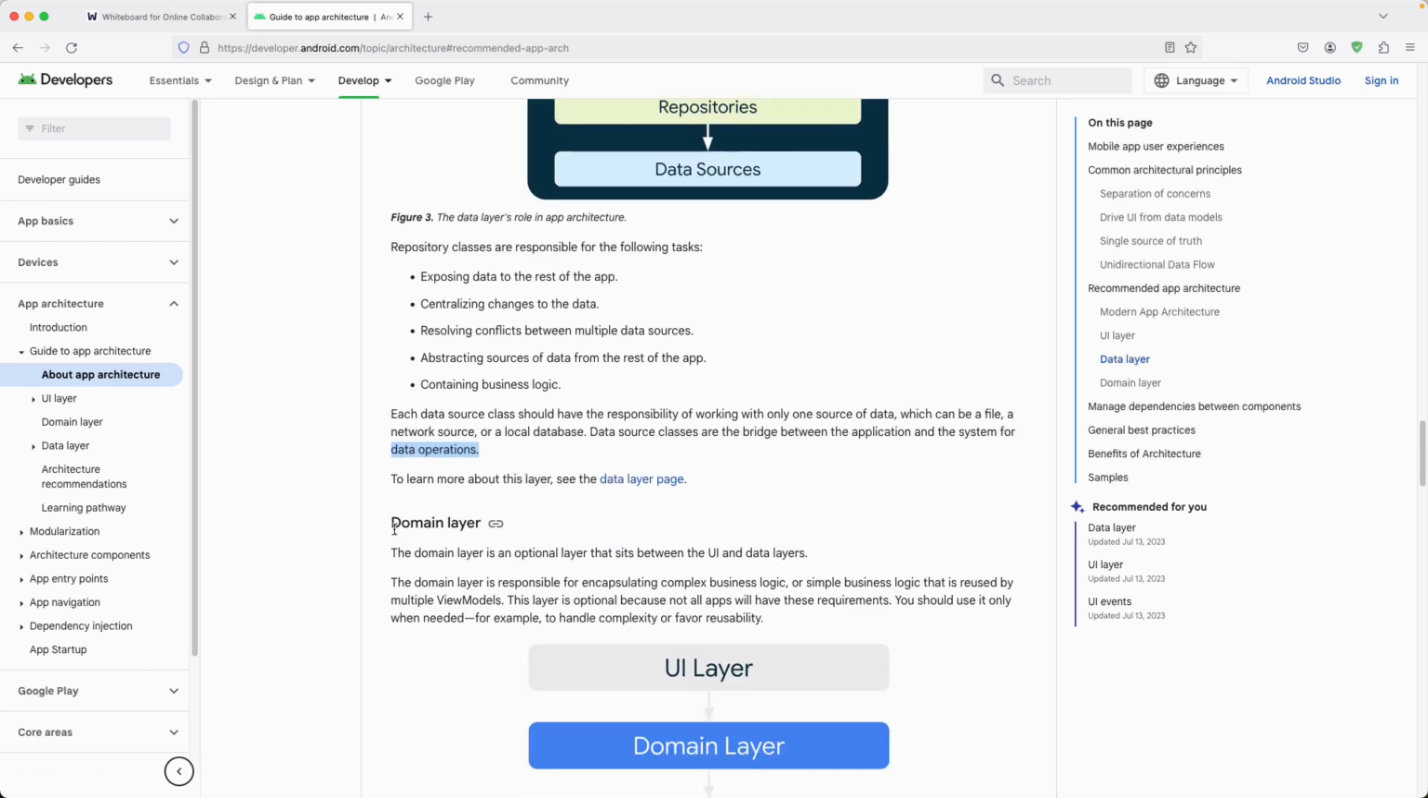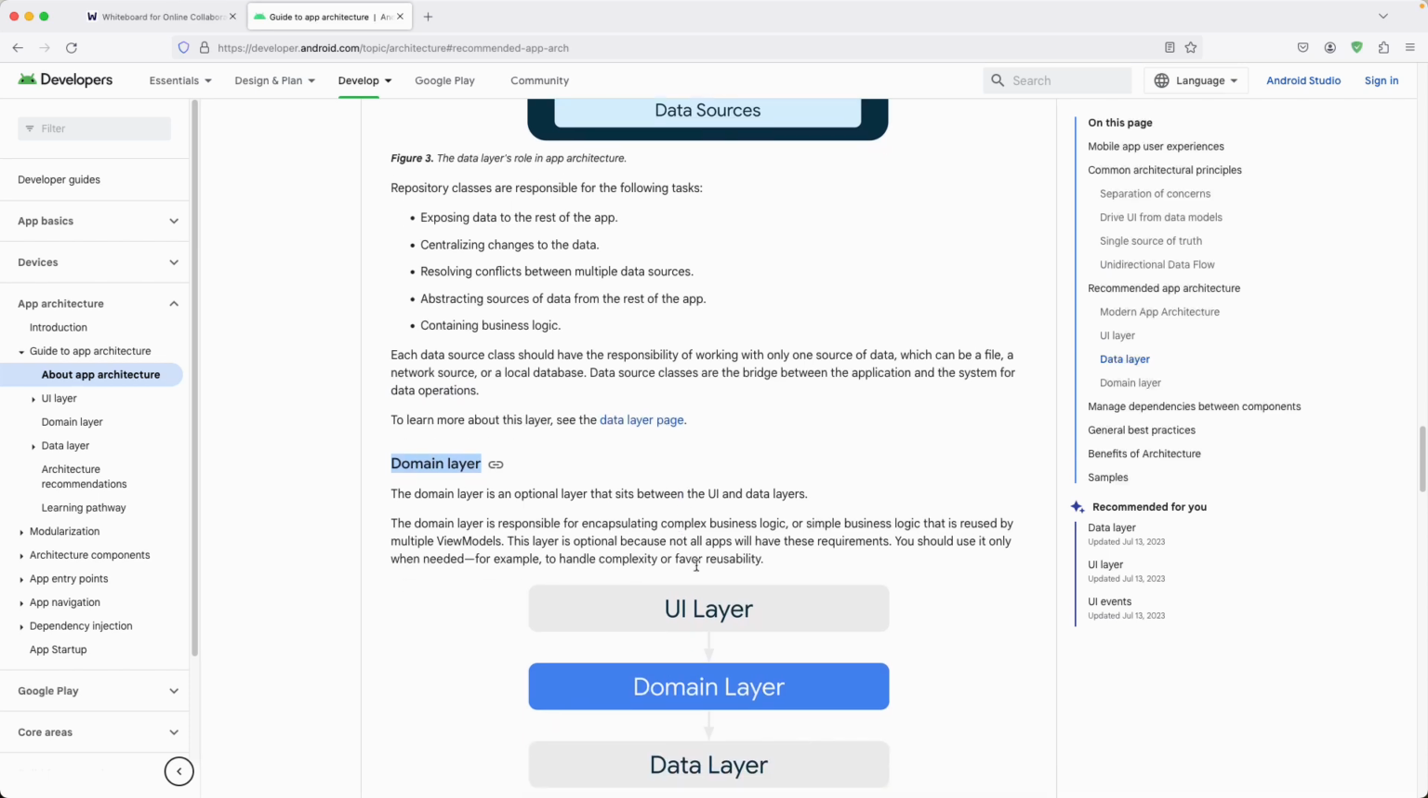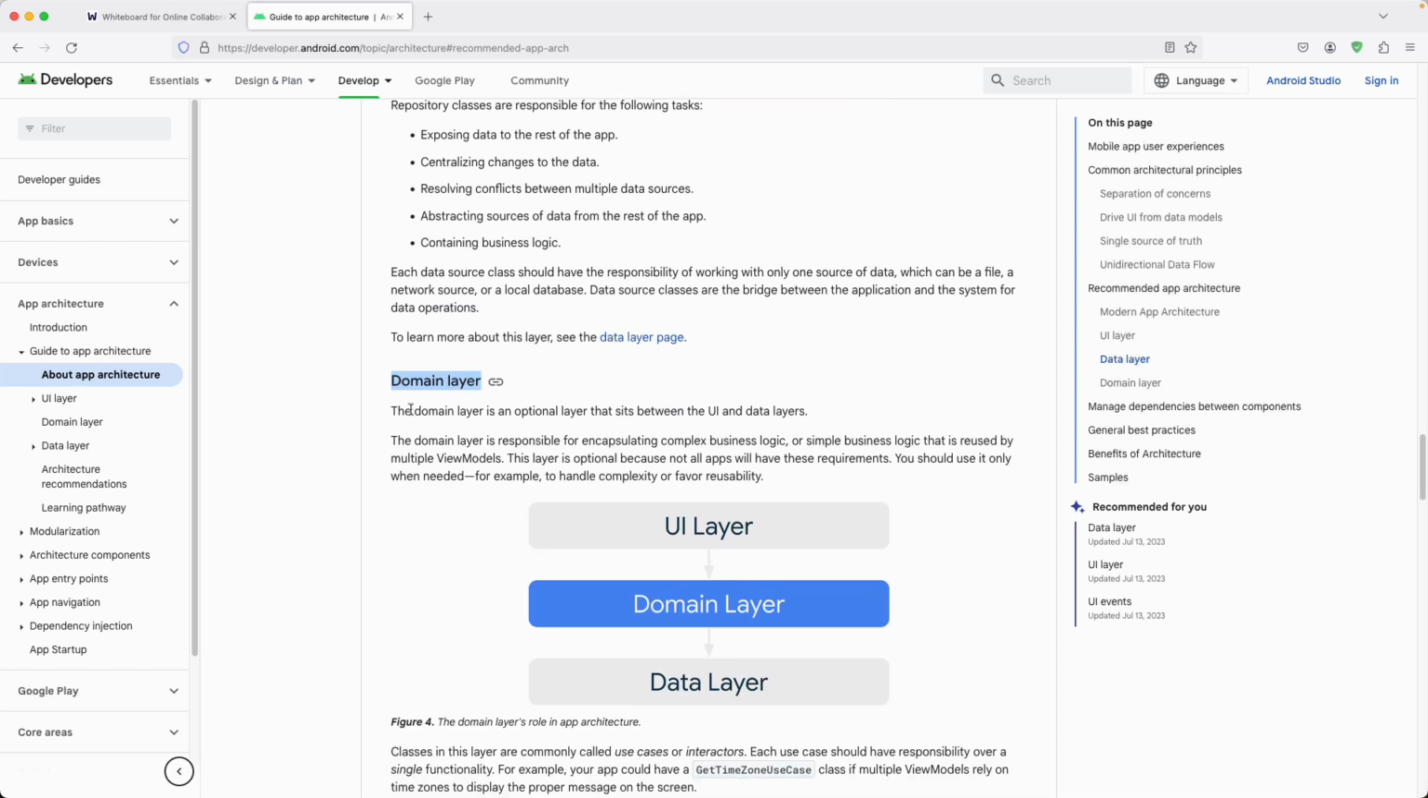And finally, we'll learn about the domain layer, which is also an optional layer. You can see this is the domain layer. It sits between the UI and the data layer. The domain layer is responsible for encapsulating complex or simple business logic that is reused by multiple view models. If you have something that is reusable, you should always put that in the domain layer.